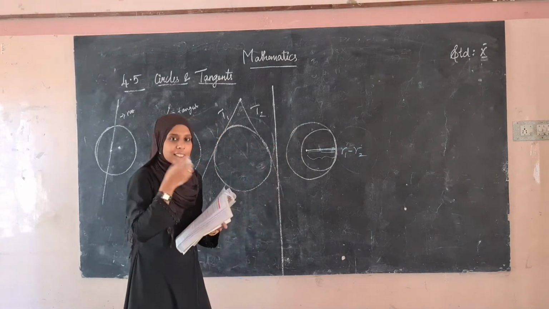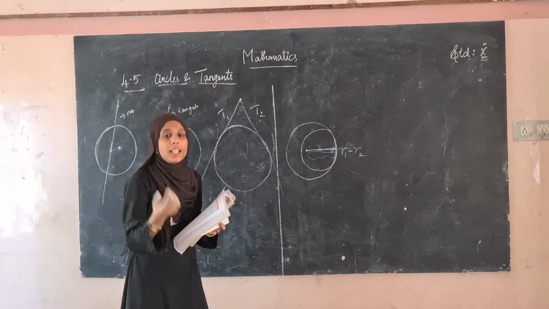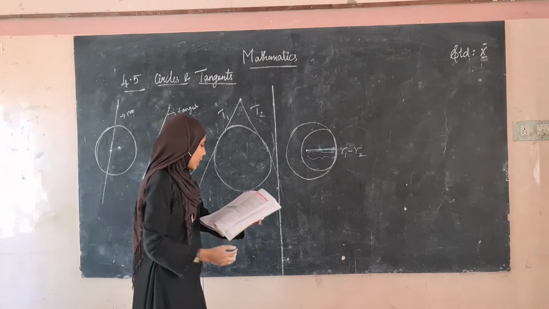When two circles touch externally, what is the distance between their centers? It is R1 plus R2, that is, the sum of their radii. That is what they have given.